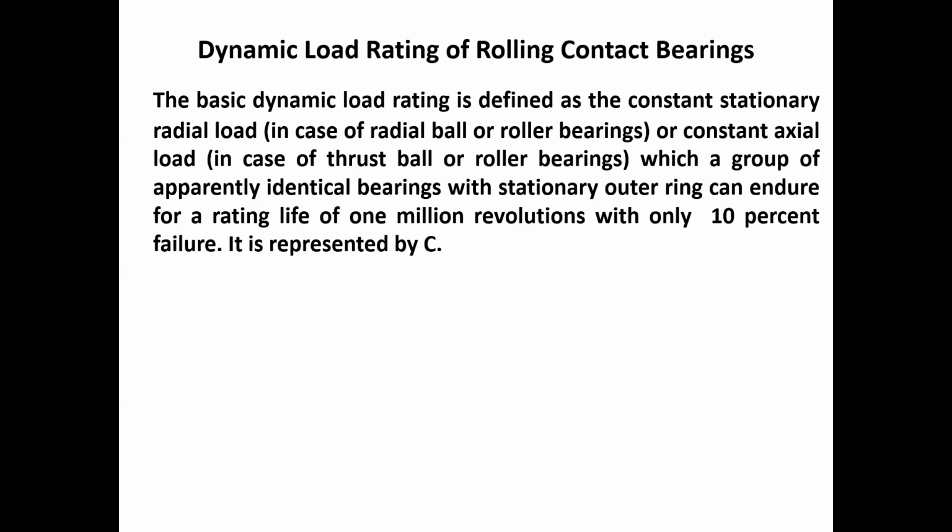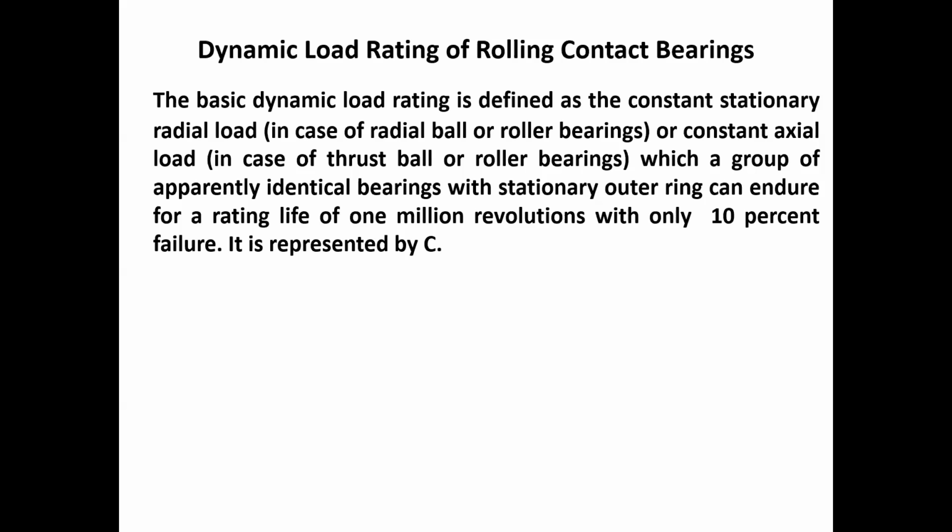That means the inner race is rotating because we are defining the dynamic load rating. The bearing is now moving. The balls in between the two races are rolling over the inner race and outer race.